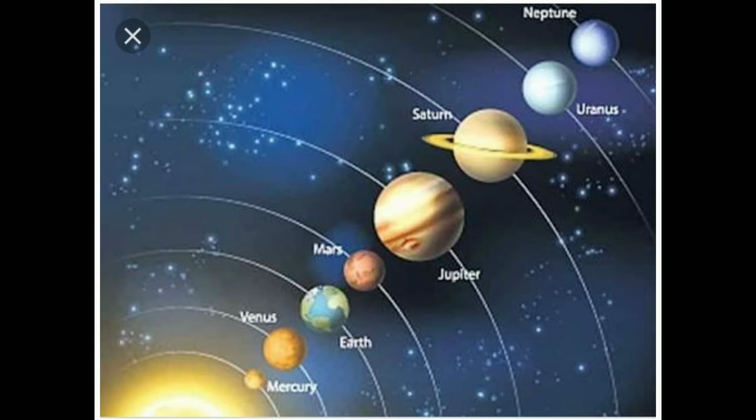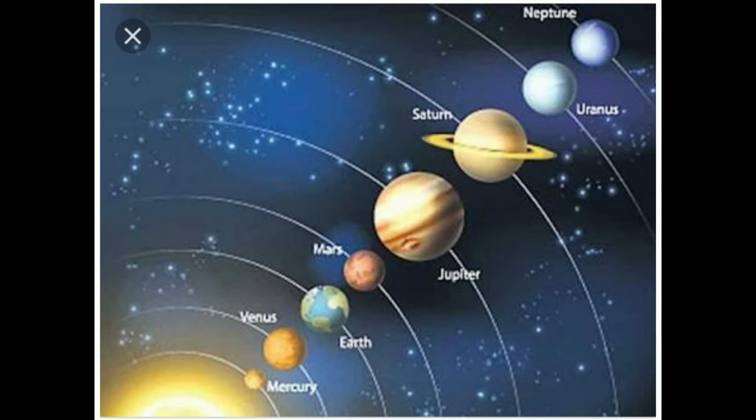The 8 planets move around the Sun in their fixed orbit. Therefore, the planets can be defined as celestial bodies orbiting around the star. Earlier, Pluto was considered as the ninth planet of our solar system. However, latest astronomical research has shown that Pluto does not fulfill criteria like sufficient size and fixed orbit that characterize a planet. Hence, it is no longer considered to be a planet. Therefore, we now count only 8 planets in our solar system.